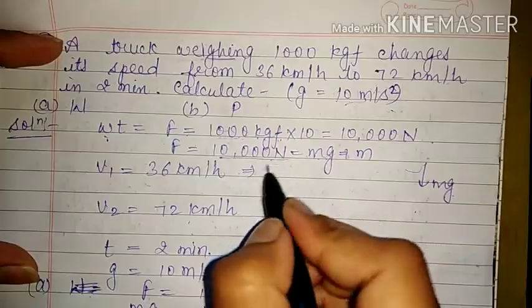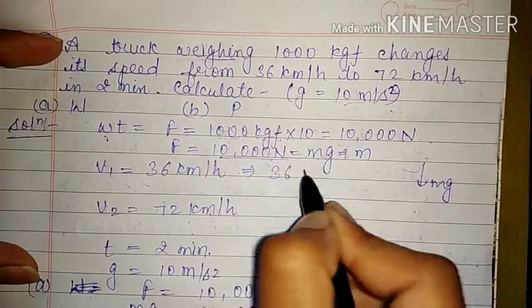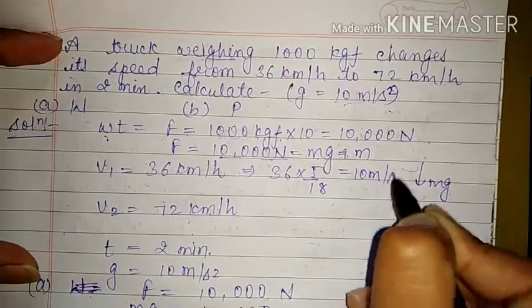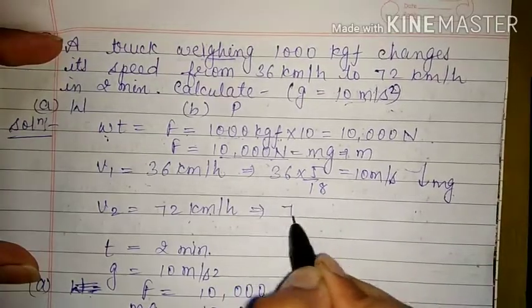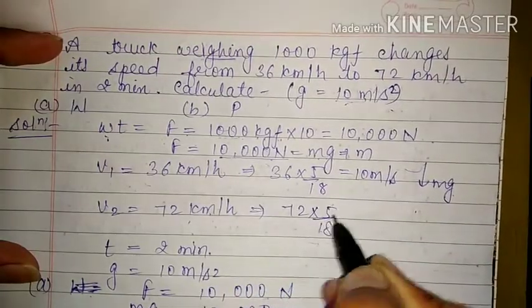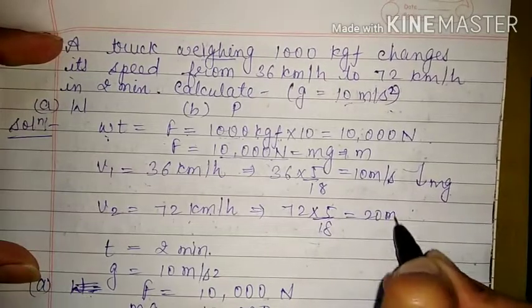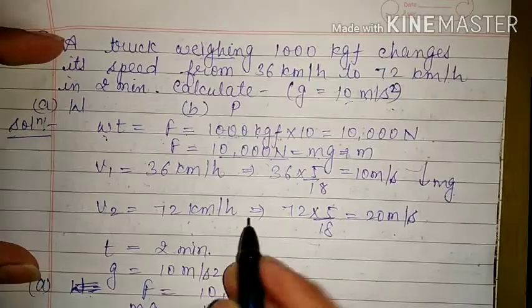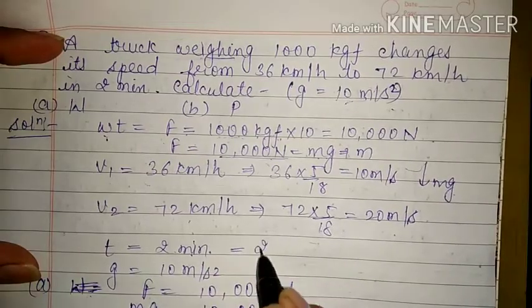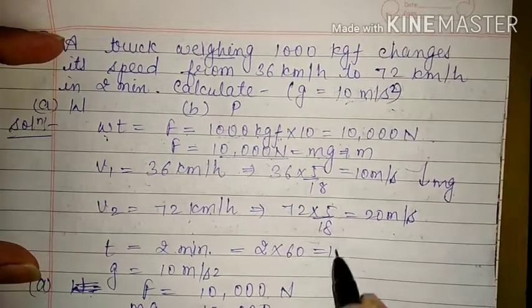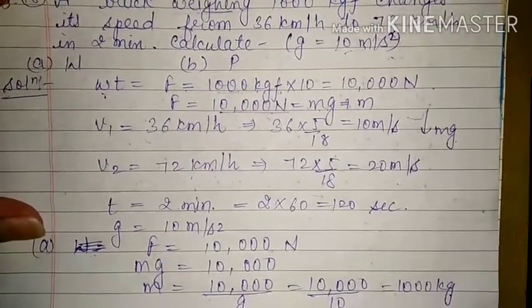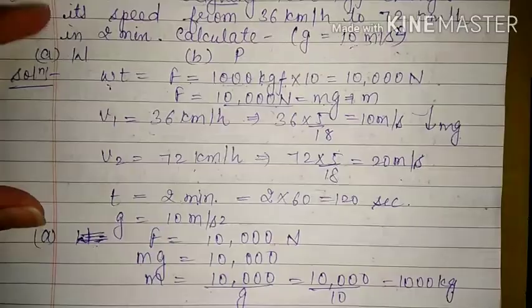So from there, 36 into 5 upon 18, that is equal to 10 meter per second, and 72 into 5 upon 18, that is equal to 20 meter per second. So now SI system, this also convert it into SI, that is the second. 2 into 60 is equal to 120 seconds. Now we have everything in SI system.